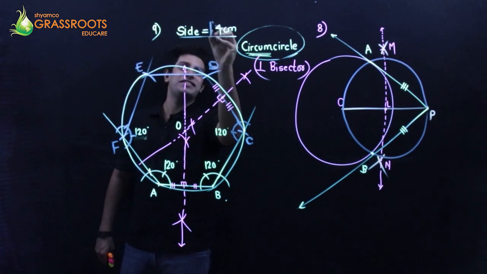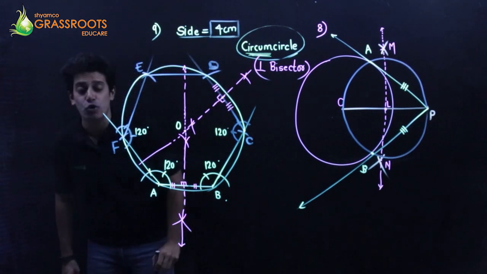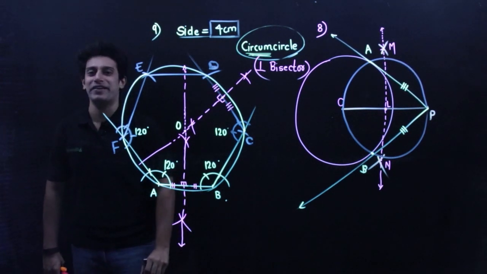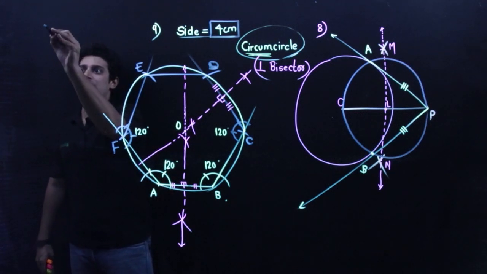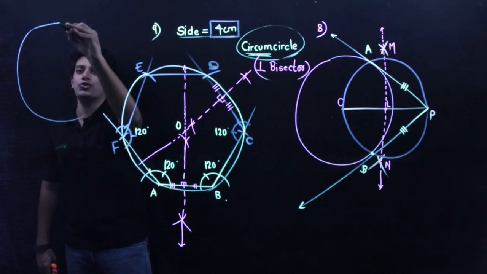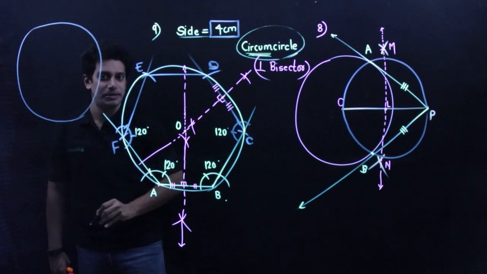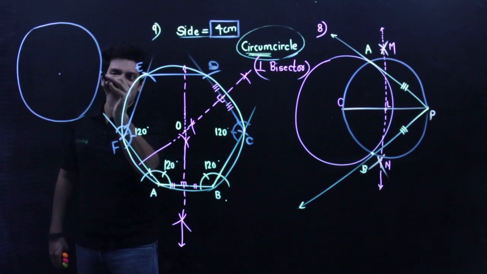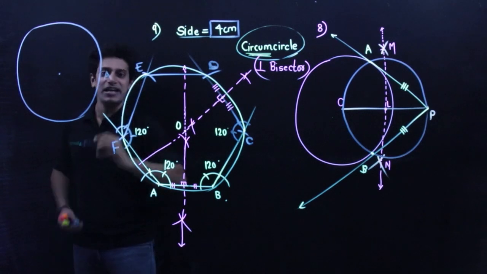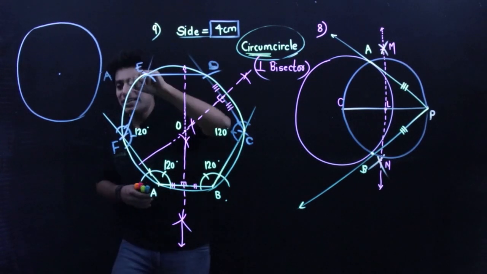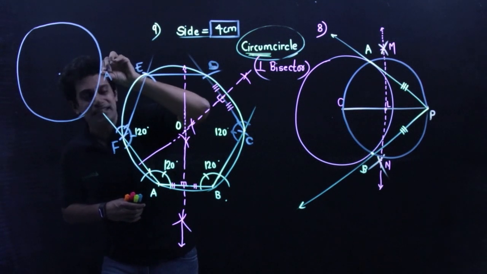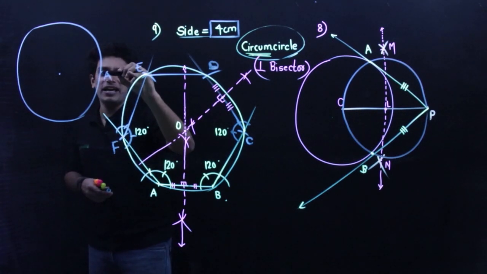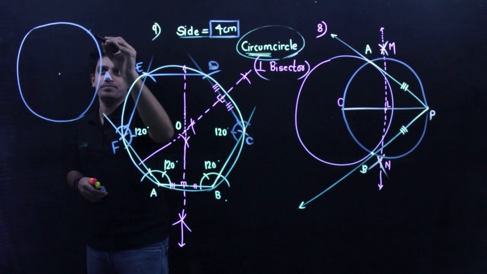If you have to draw a hexagon of side 4 centimeter, first draw a circle straight away of radius 4. So I am drawing a circle straight away of radius 4 centimeter, where this is the center of the circle. Okay, take a random point. Let me call this point A. Keep the tip of the rounder at A, take 4 centimeter, start cutting very light arcs. From A, cut 4 centimeter.